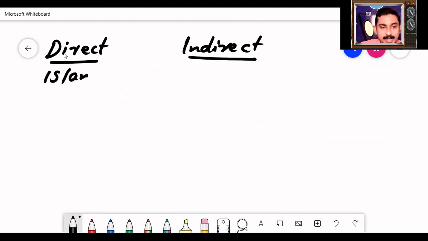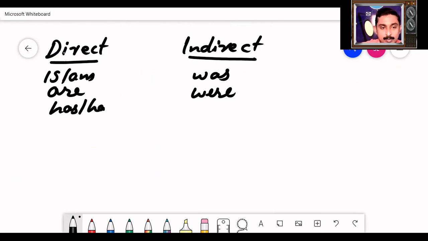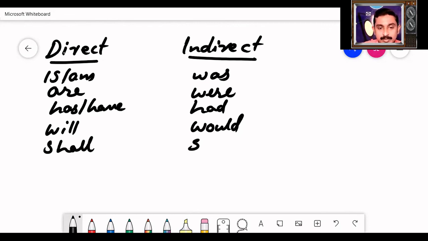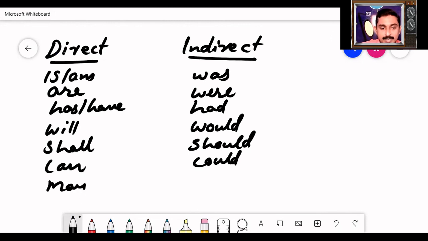Is, am becomes was, are becomes were, has or have becomes had, will becomes would, shall becomes should, can becomes could, may becomes might.